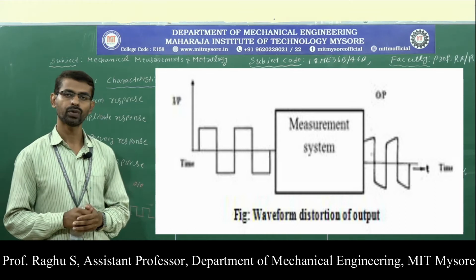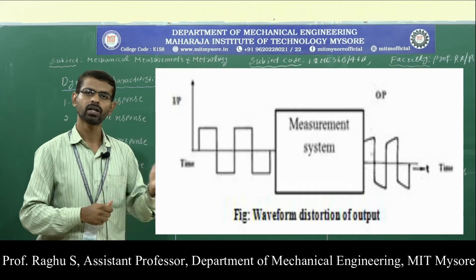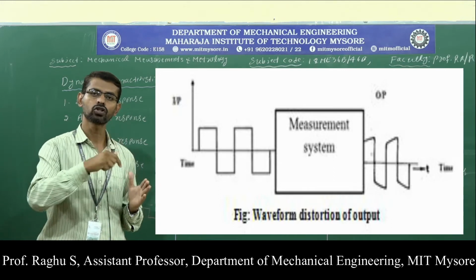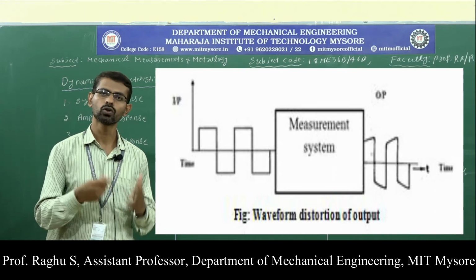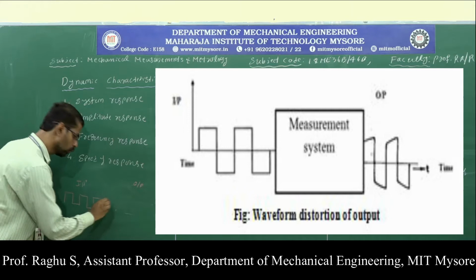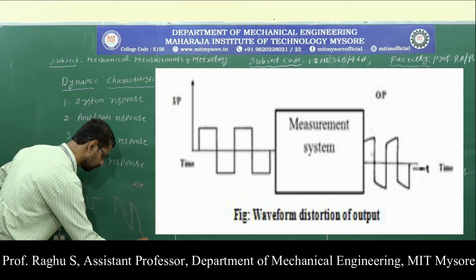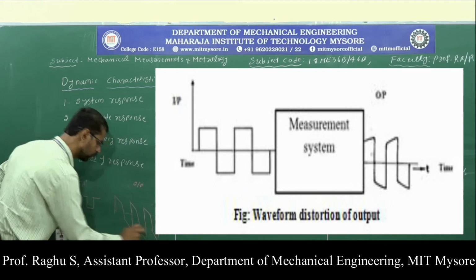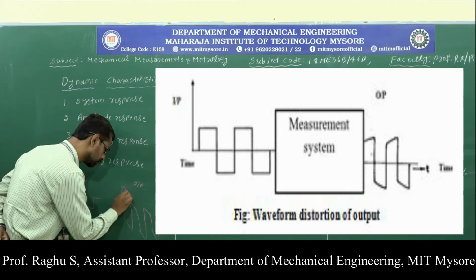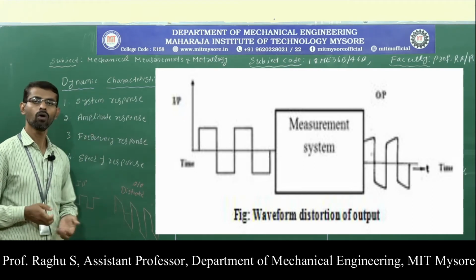In the diagram we are seeing the bad response. Here I am sending the input signal in square wave form, but in the output we have a distorted output signal. Distort means there is no phase relationship. Suppose we get the output signal like this; we have a distorted output, so the system is said to have bad response.